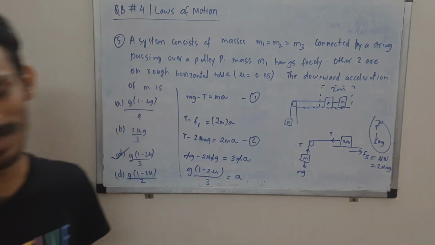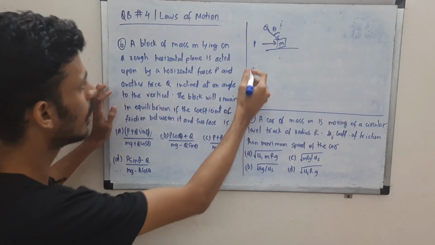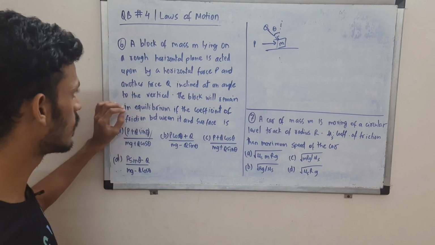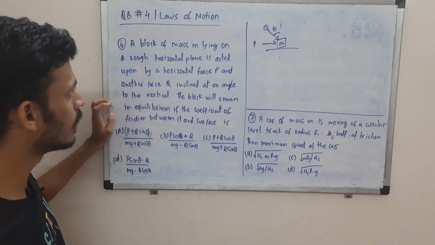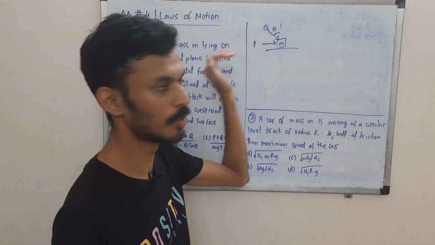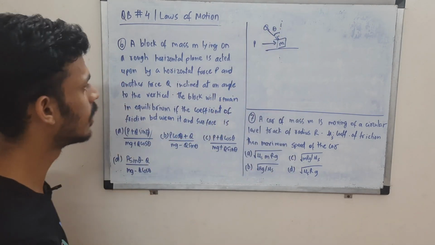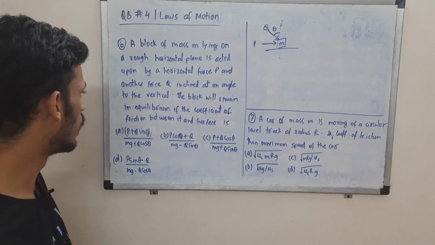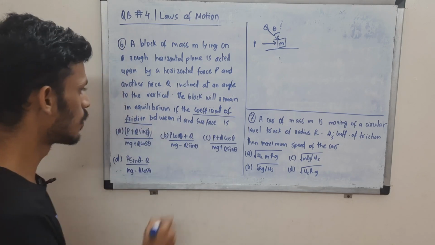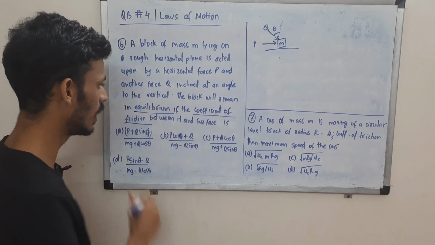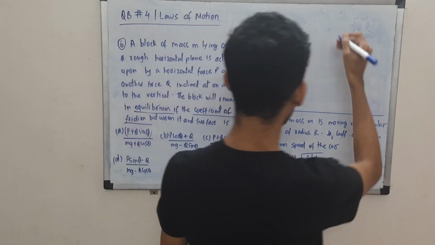Over to the next ones. Question 6 and 7. In question 6 we have a block which is placed on a surface. There is friction between them. We are supposed to find the coefficient of friction if it is given that it is acted upon by force P and force Q as shown. Q makes an angle theta. P is horizontal, right? So we are supposed to tell what this coefficient of friction will be so that this block remains in equilibrium. Okay, so we will have to balance the forces so that this block remains in equilibrium.